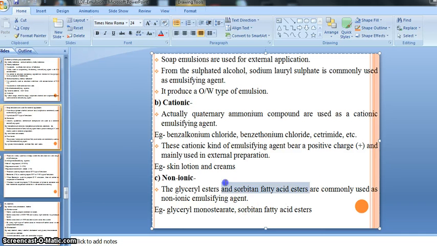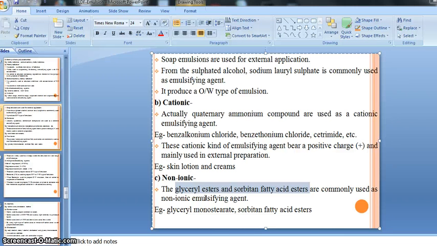These are some names of compounds, meaning names of categories, that is glyceryl esters, then sorbitan fatty acid esters. These are some compounds of esters, right? And these are also used as emulsifying agents, and these are called non-ionic emulsifying agents, right?